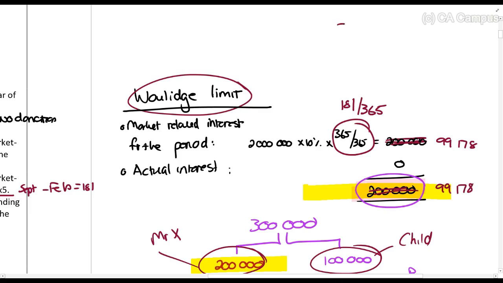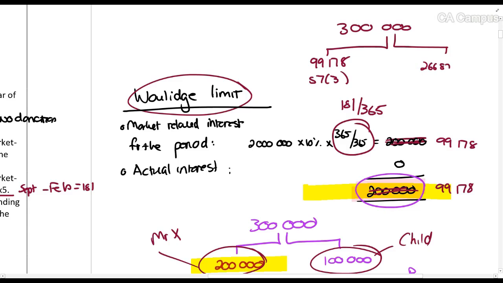So now it's the same story. There was 300,000 rands distributed. 99,178 will be subject to Section 7.3, and the remaining amount, 266,822, that will be no donation, so you would have to consider Section 25B.